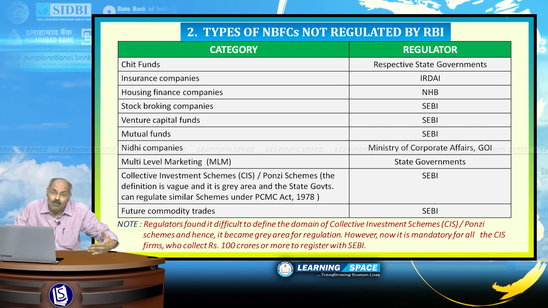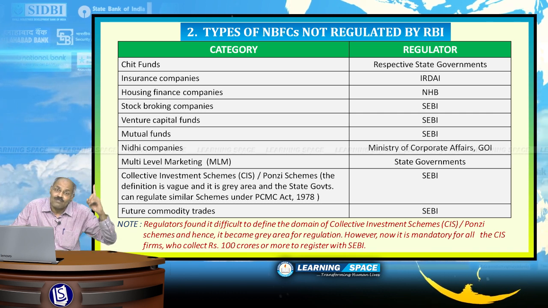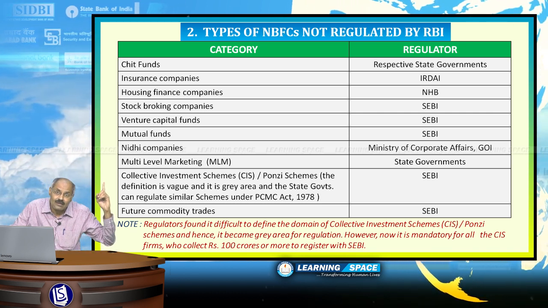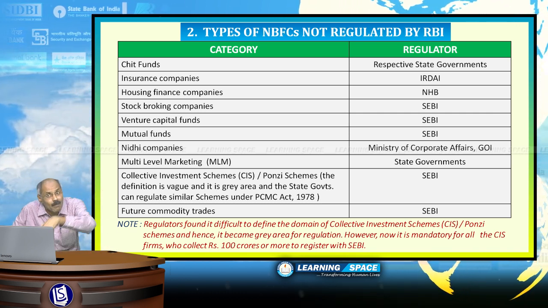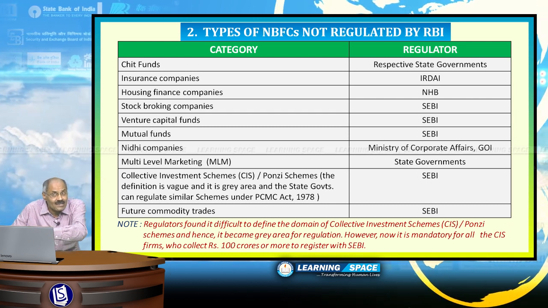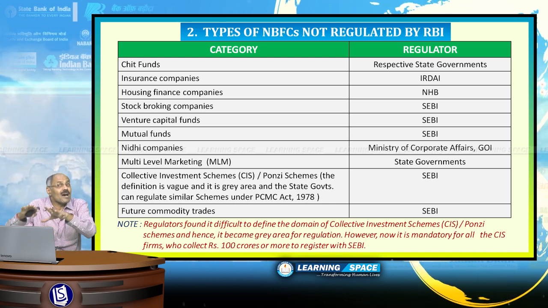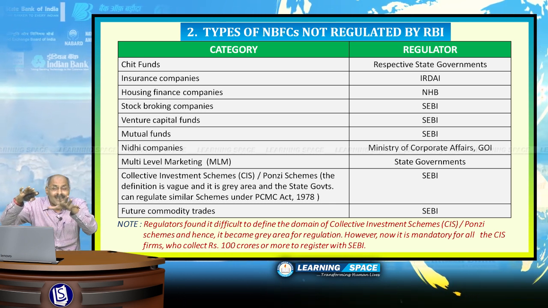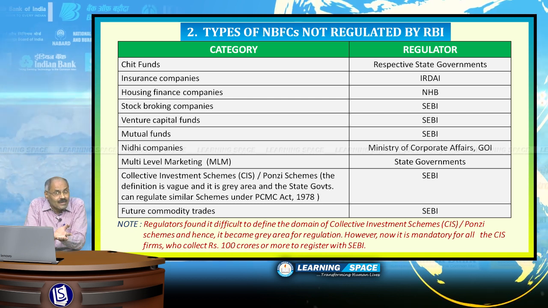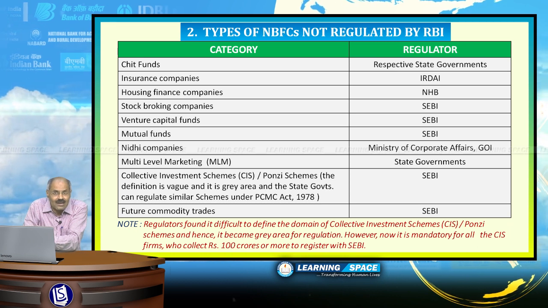Then future commodity trades, future commodity markets. Previously the Forward Markets Commission was the regulator, but now it has been merged with SEBI. That's why for future commodity trades, the regulator is the Securities and Exchange Board of India. And please don't forget, when the operation concerns the capital market, the regulator is the Securities and Exchange Board of India.